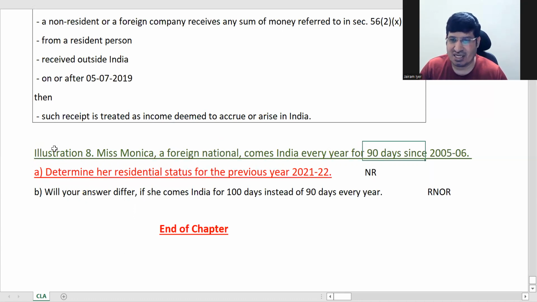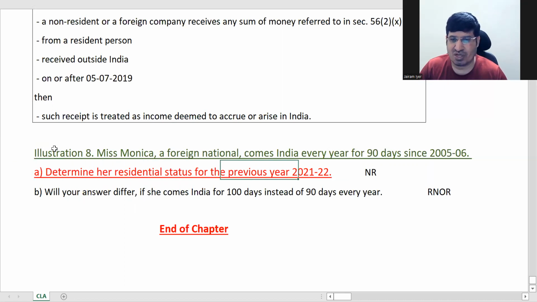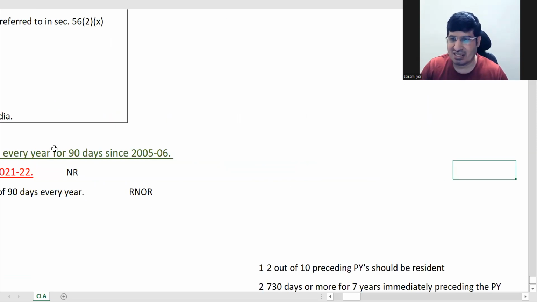The first case: she's coming to India every 90 days from 2005-6. So in the previous year 2021-22, she would have been here for 90 days, and in the 4 years immediately preceding also 90 days each.